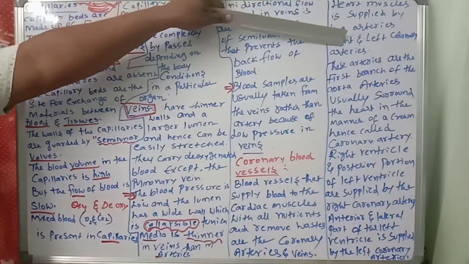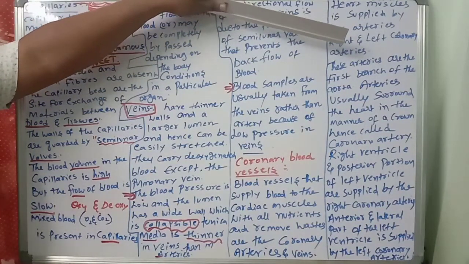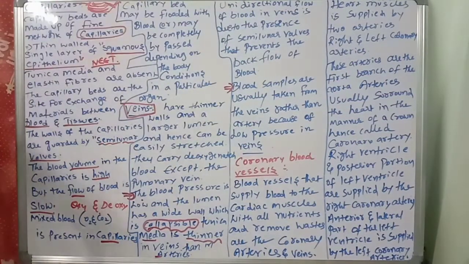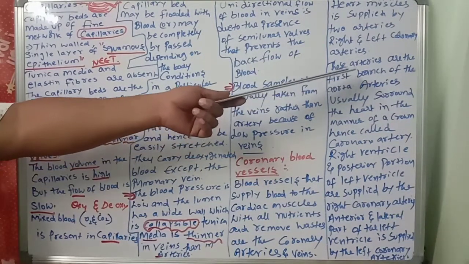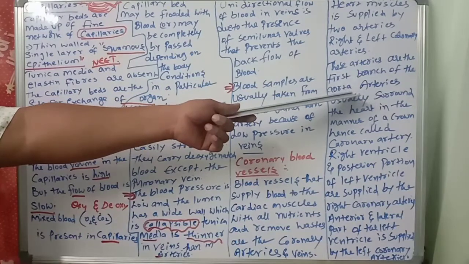Right and left coronary arteries. So what are the functions of the right and left coronary arteries? These arteries are the first branch of the aorta. Arteries usually surround the heart in the manner of a crown, hence they are called coronary arteries. Corona means crown.